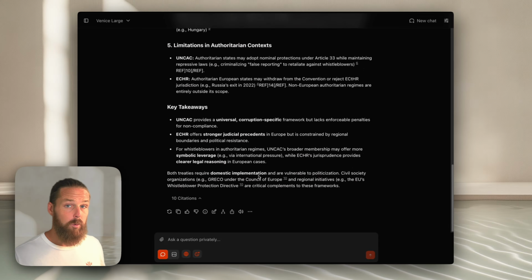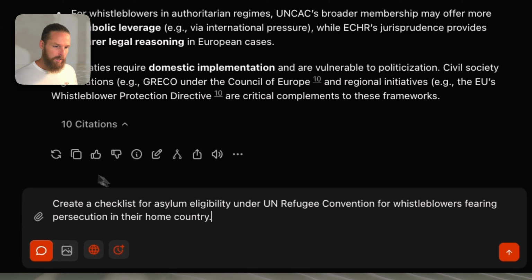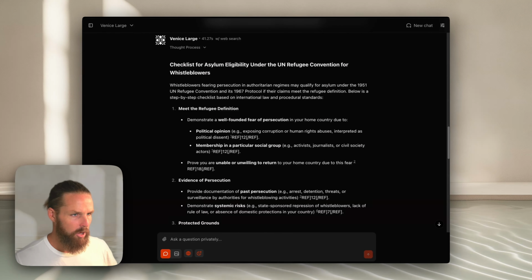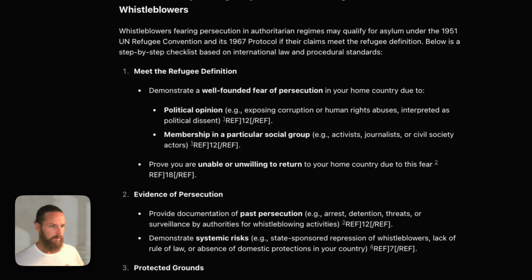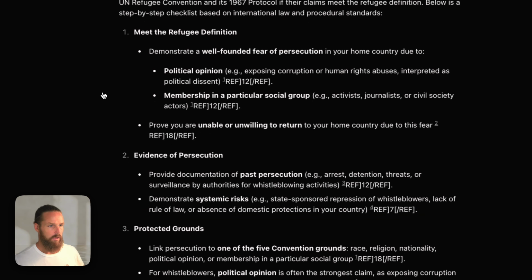So now that we've explored these international legal frameworks, let's look into asylum eligibility. Create a checklist for asylum eligibility under UN Refugee Convention for whistleblowers fearing persecution in their home country. And here we have our checklist. So first, we must meet the refugee definition by demonstrating a well-founded fear of persecution in our home country due to political opinion or membership in a particular social group.